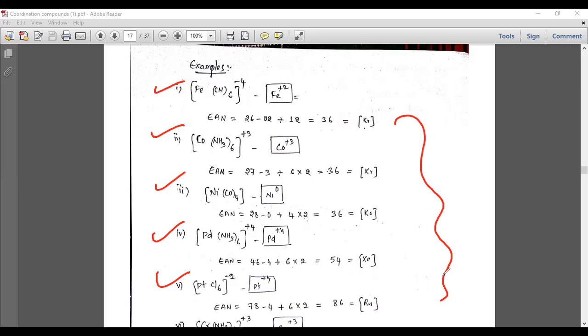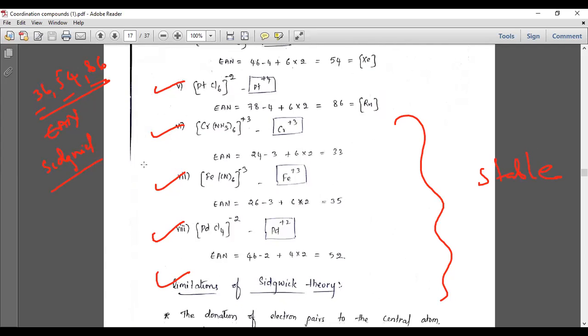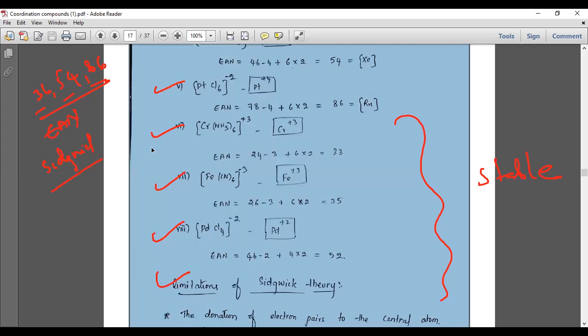So all these are stable, because they are getting the electronic configuration of 36, 54 and 86. So this is explained by the EAN. According to Sidgwick, if any atom gets 36, 54, 86 it can get more stabilized, and that is why all these exist, he said. All this is okay, fine. But when you go below this, suppose we went down here.